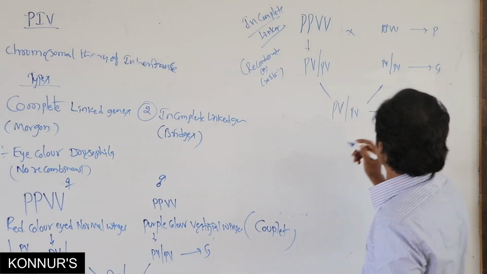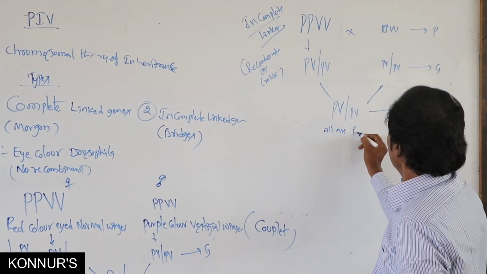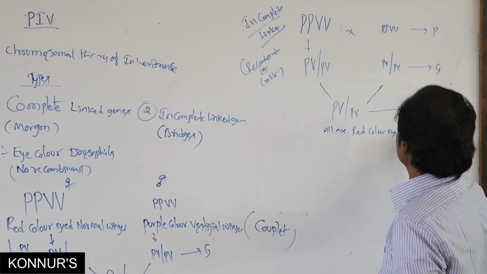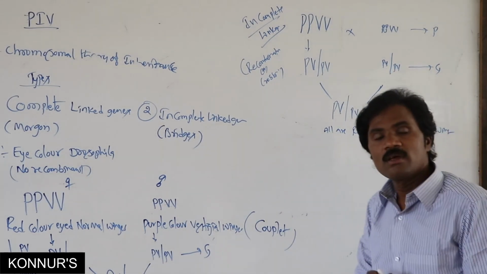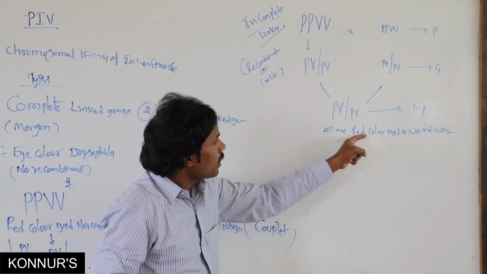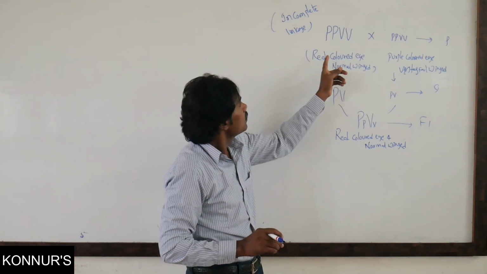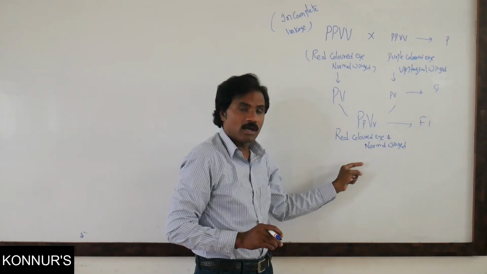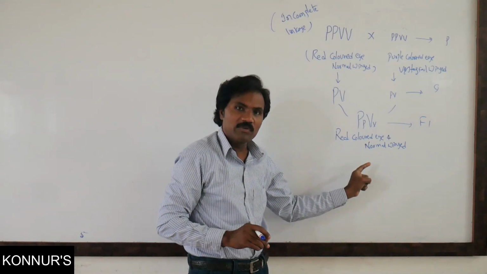In this F1, here also all are red color eyed and normal winged. In F1 progeny, all are red color eyed and normal winged. In incomplete linkage, the red color eye normal winged parent gives the F1 hybrid, and all are red color eye as well as normal winged.